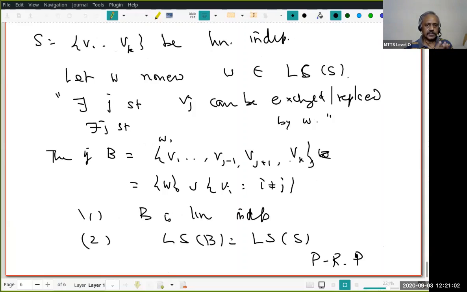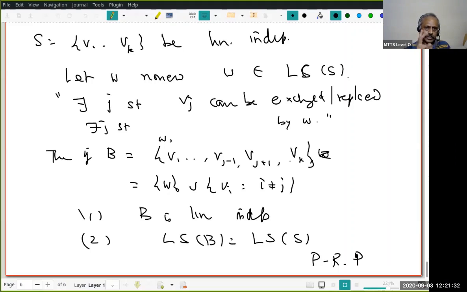Then we are starting with the W, which is in the linear span of S. And I will assume W is non-zero. Then what I want to say, I can replace one of the Vj's in the original set S by W. That means I knock off Vj and in its place put W. Okay. Now I get a new set. The new set consists of V1, V2, up to Vj minus 1, Vj plus 1, up to Vk, along with W.